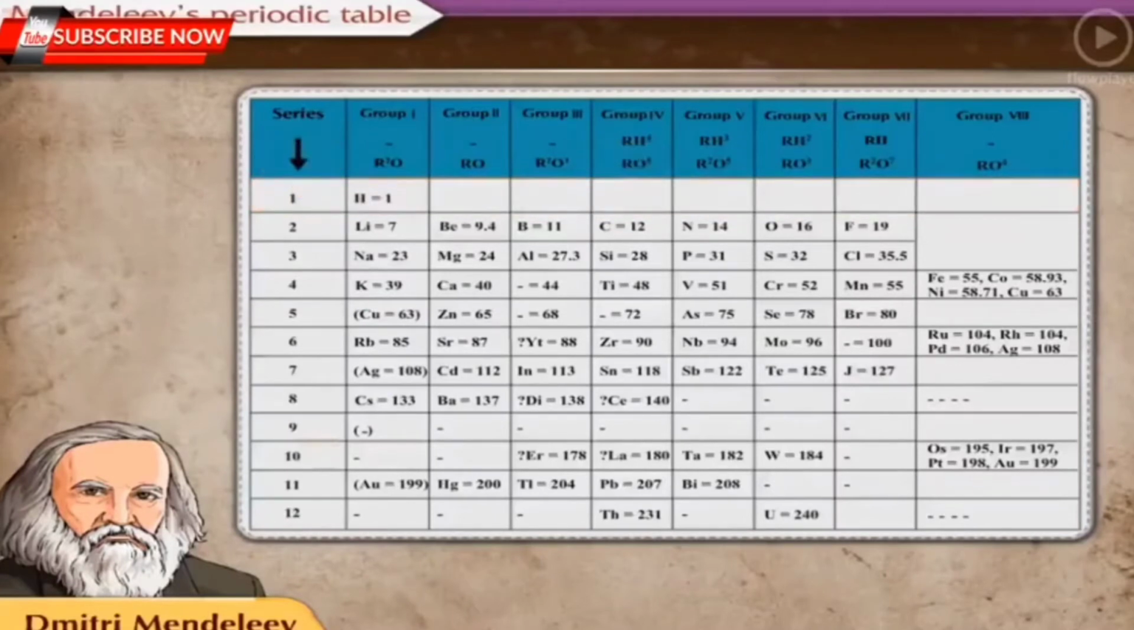In the upper part of Mendeleev's periodic table, the general molecular formulae of compounds are shown as R2O, R2O3. Here, R is the concerned element. In the present system, they are written as R2O, R2O3.